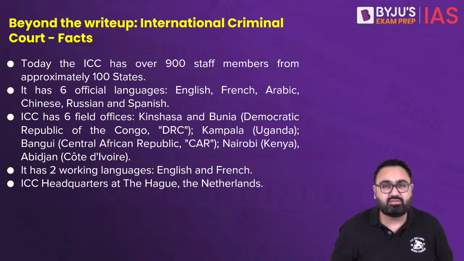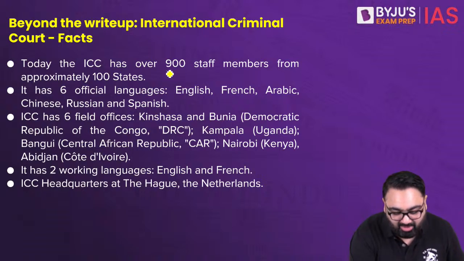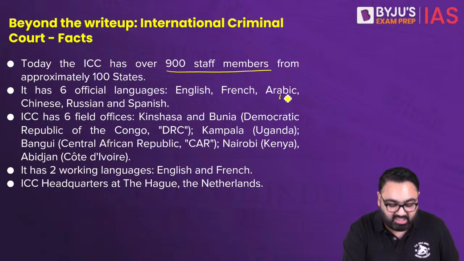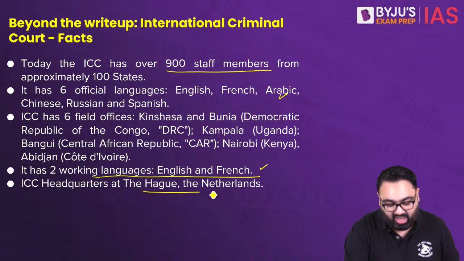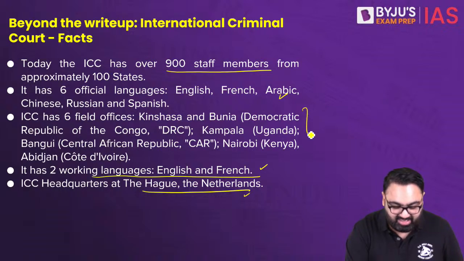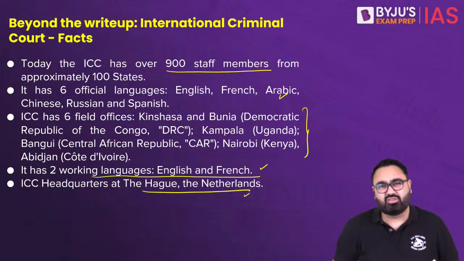Here are a few other facts. It right now has about 900 staff members. There are 6 official languages recognized in the court. It has 2 working languages, English and French, and its headquarters is in The Hague, the Netherlands. It has 6 field offices. Most of them, as you can see, are in Africa itself, because this is where most of these conflicts have usually taken place.